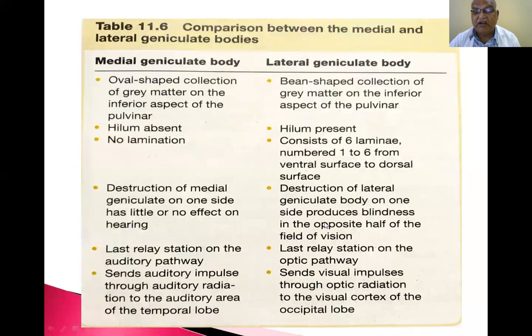Destruction of the lateral geniculate body on one side produces blindness in the opposite half of the field of vision. The medial geniculate body is the last relay station on the auditory pathway and sends auditory impulses through the auditory radiation to the auditory area of the temporal lobe. The lateral geniculate body is the last relay station on the optic pathway and sends visual impulses through the optic radiation to the visual cortex of the occipital lobe.